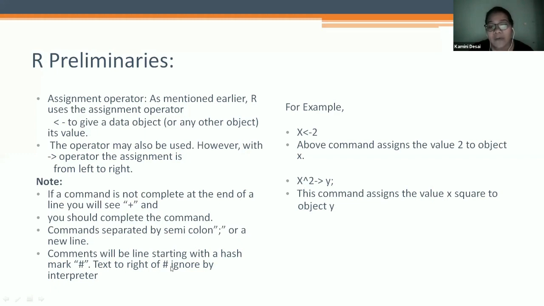Text to the right of the hash is ignored by the interpreter. If you want to write some note in that operation, such as that I have given this p value or that we are doing testing here, we give this hash sign.